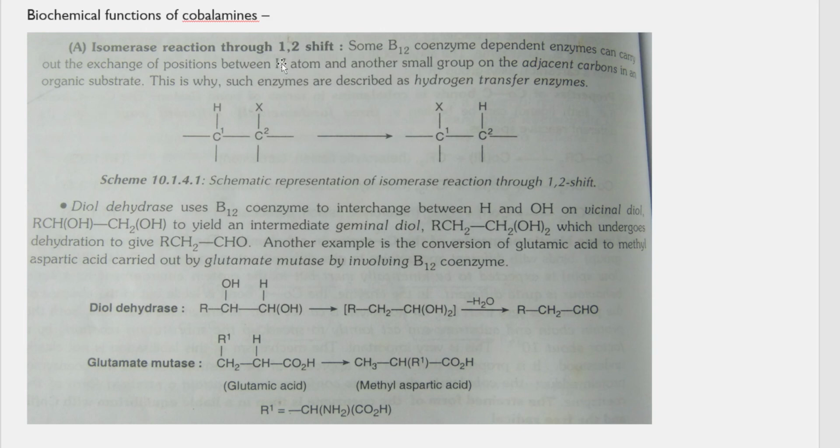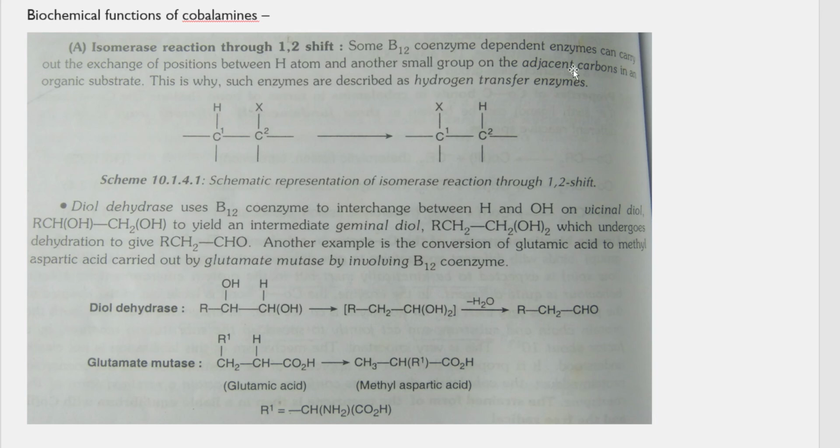That is, isomerase reaction through 1,2 shift. This is nothing but a shifting of groups, an exchange of groups. Here hydrogen was on carbon 1 and carbon number 2 had some small group. What happens in the reaction is there is a shift. You can see the hydrogen got migrated to carbon number 2 and that X or any small group that was there got migrated to carbon number 1.